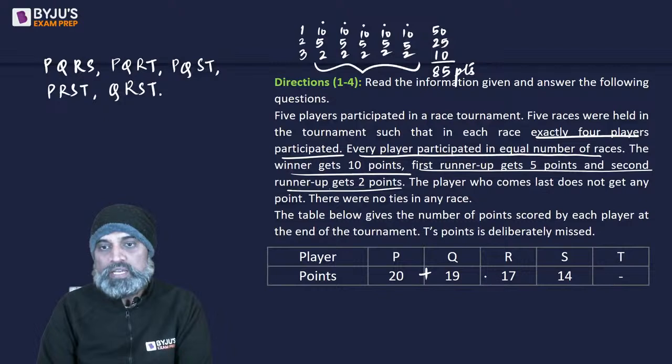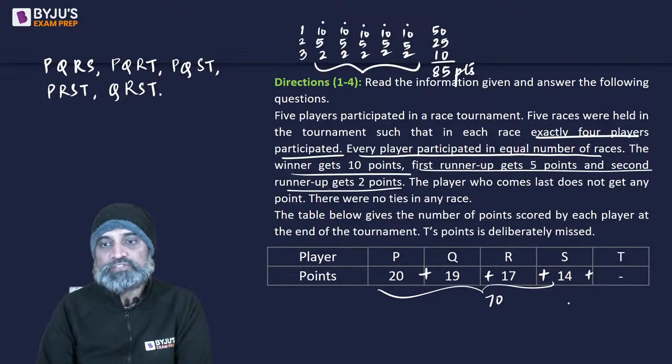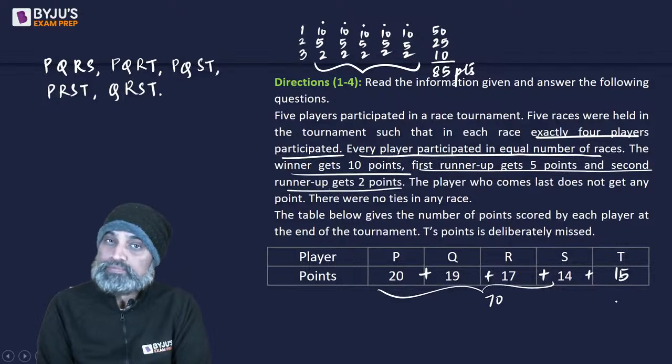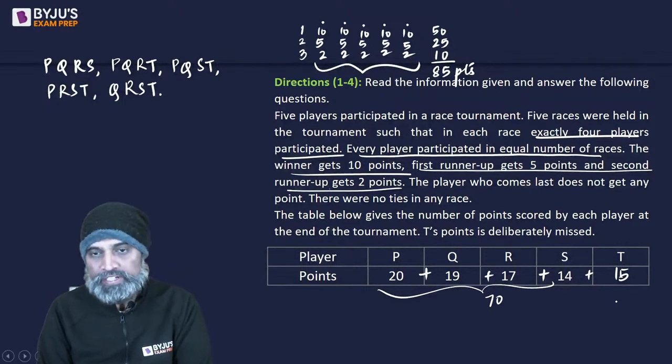The sum of the points given to them are 20 plus 19 is 39. 39 plus 17 is 56, plus 14 is 70. So this is 70 as of now. Since we need overall 85, the value of T's points will be 15. Right? So the missing points of T, we were able to figure it out.